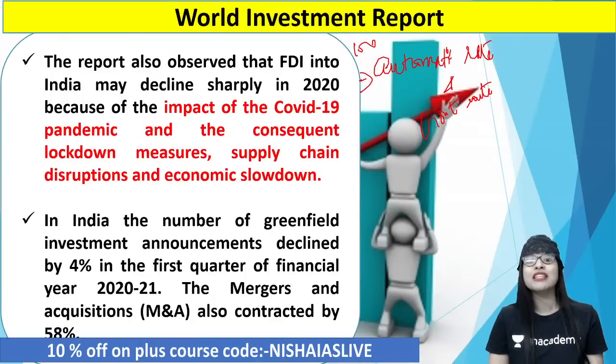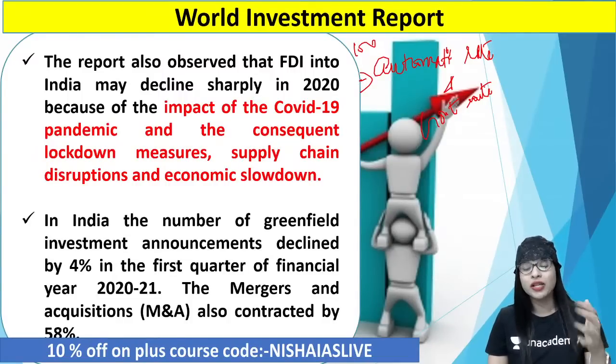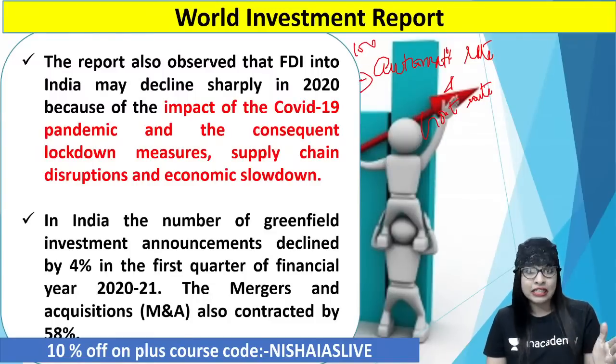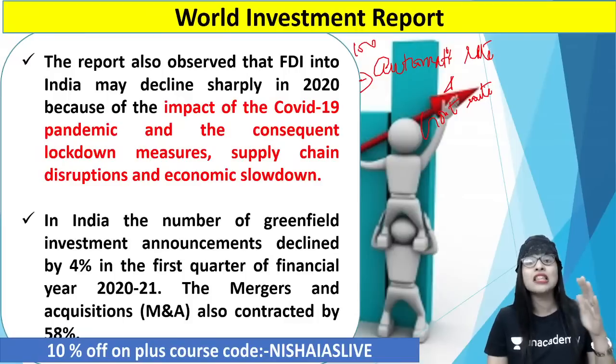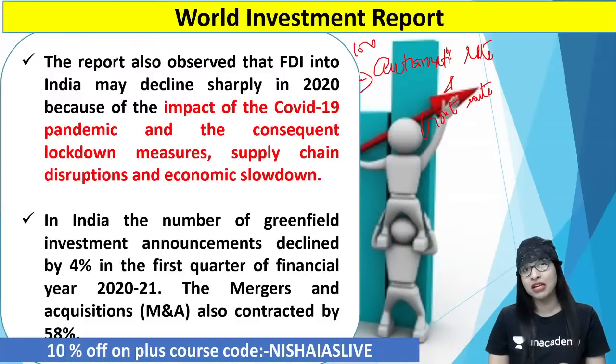Whereas the government route means they have to get prior approval from the Government of India or the RBI, whichever is suitable. Clear? So up to 75% a country can invest in our country via the automatic route. But for certain sectors, if it crosses 75% and they want a larger contribution like 80, 85 or 100, then prior permission has to be taken from the government. That is possible only via the government route, especially in the case of different sectors. Clear?